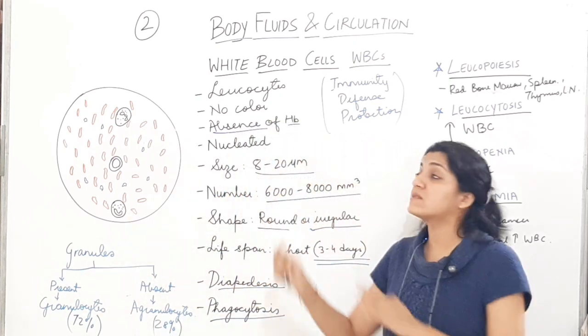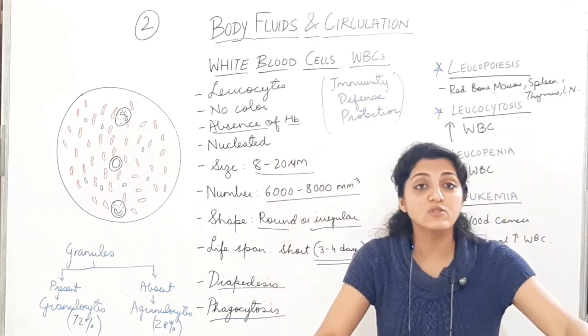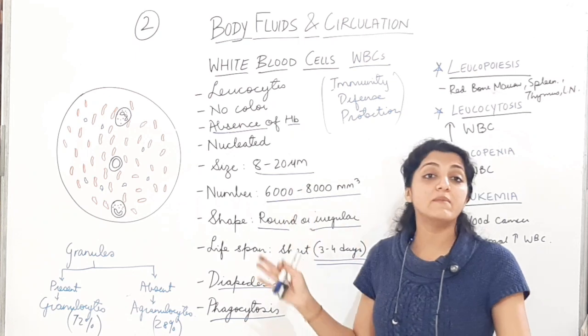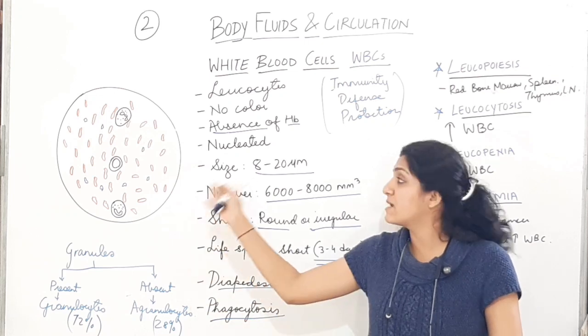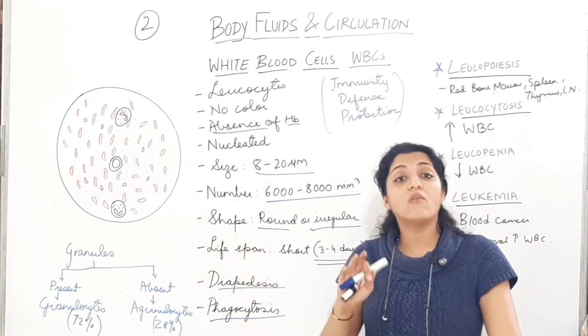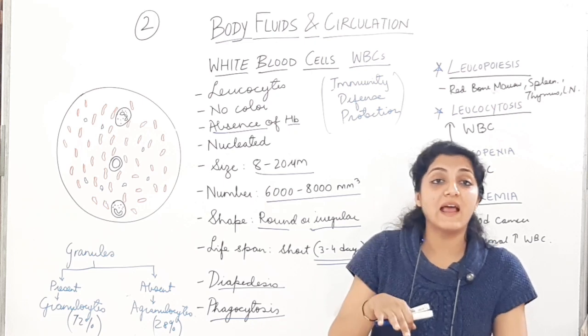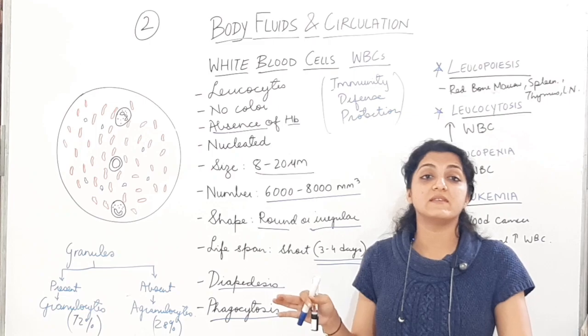Now let us differentiate the WBCs into granulocytes and agranulocytes. Let us classify the white blood cells now, because all the cells are not the same, as we have discussed. The cells are going to be of different nature, of different nuclear shape, and whether the granules are present or absent. So let us classify the WBCs.